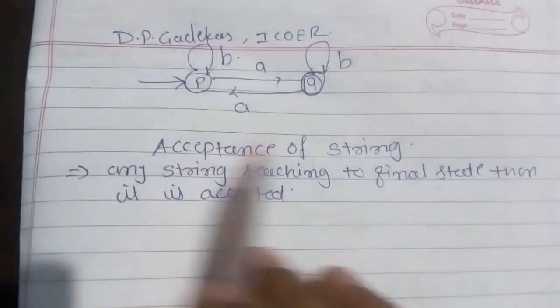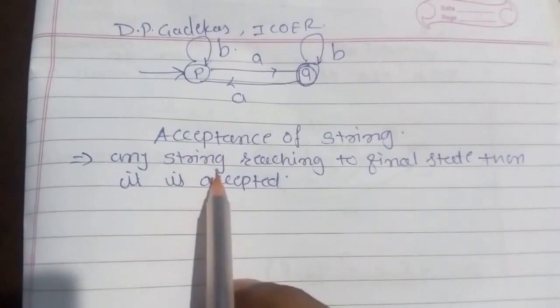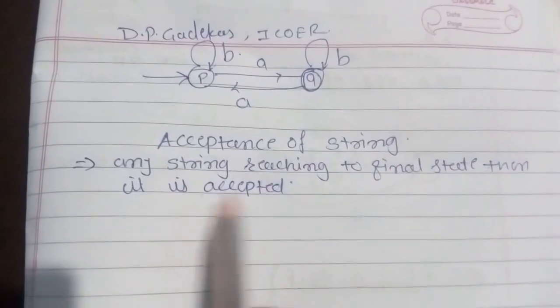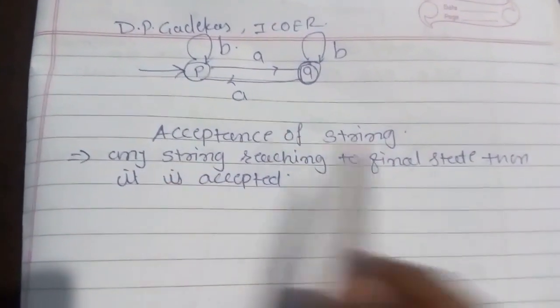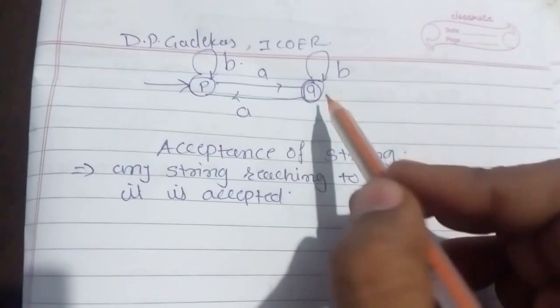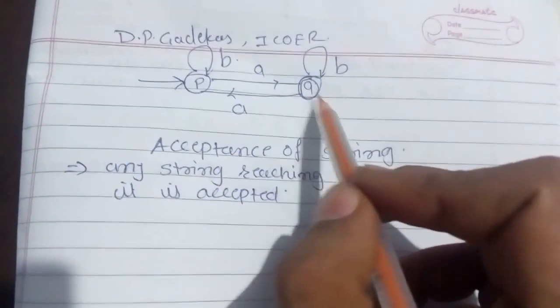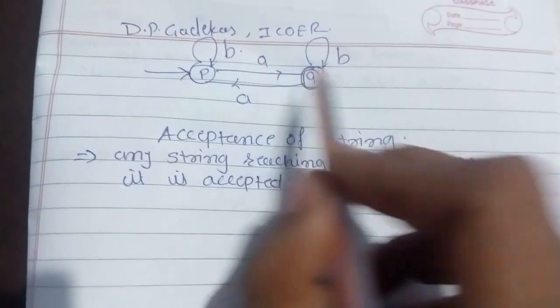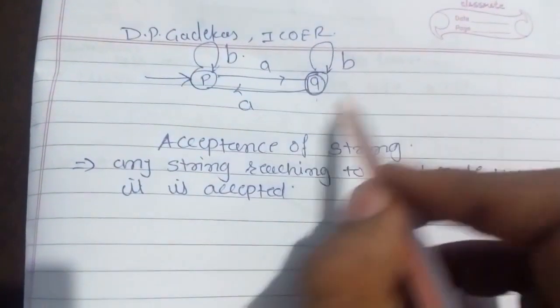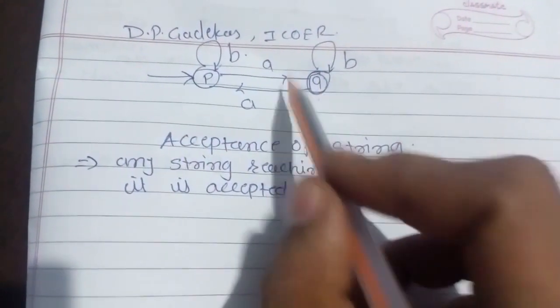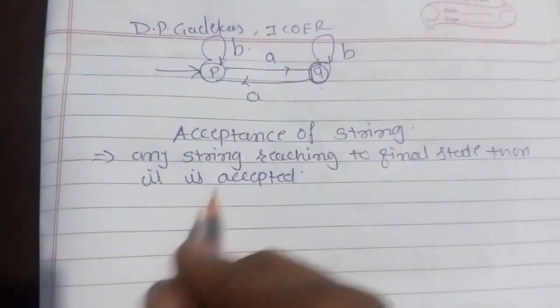Okay, what exactly is the acceptance of string? Any string reaching the final state is accepted. Don't worry about this theoretical part. Any string which is reaching the final state. Now here the final state is q. So any string reaching the final state, we'll call the string accepted.